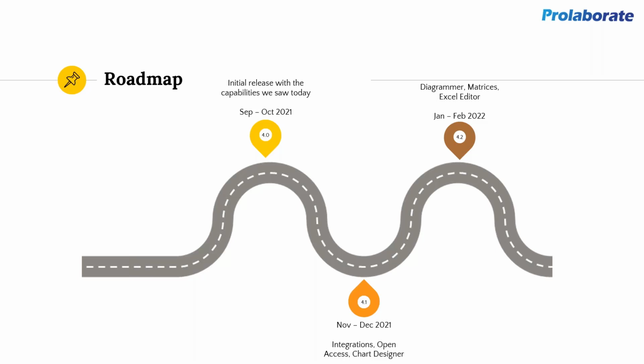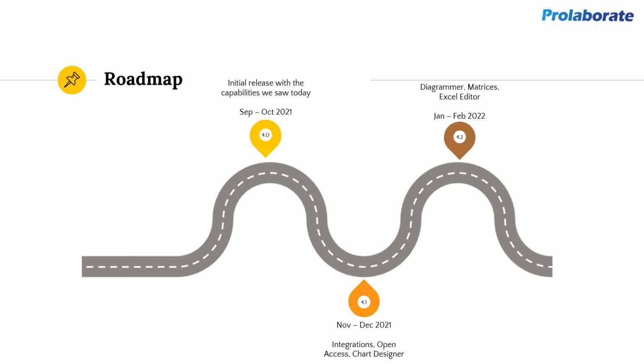So 4.1, the November-December release, is where you get the integration. I guess we have seen a lot of companies going after Confluence, Jira, and DevOps and other integrations. So all the integrations are getting released in 4.1. Obviously anybody who's willing to upgrade their production environment, we'll request you to wait for, let's say, a couple of months before you can productionize what we are seeing.